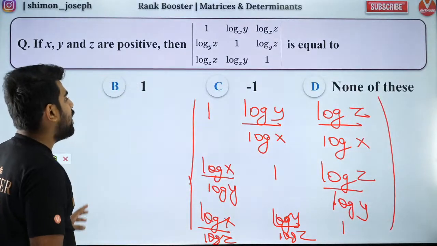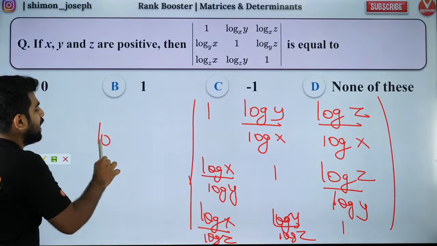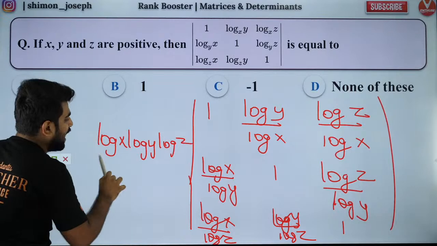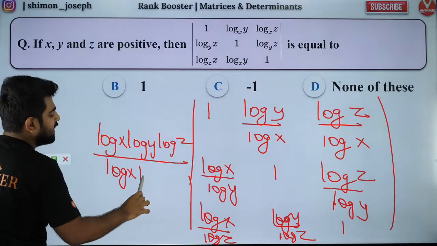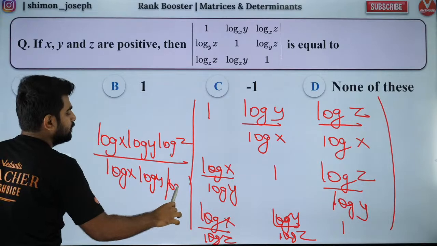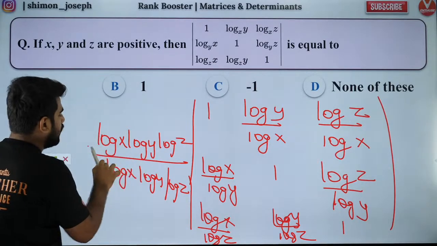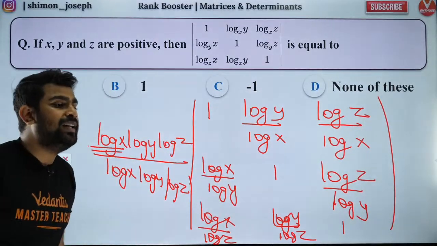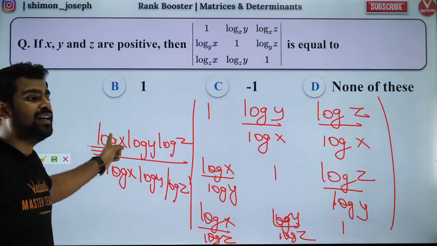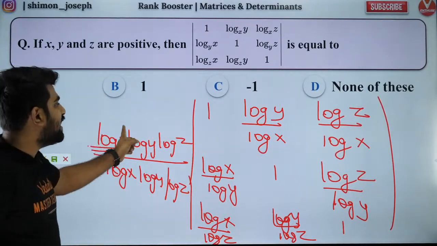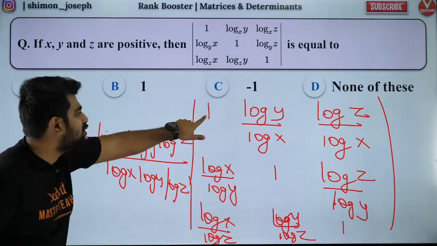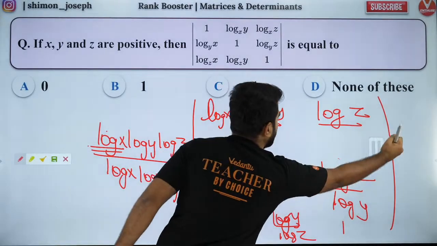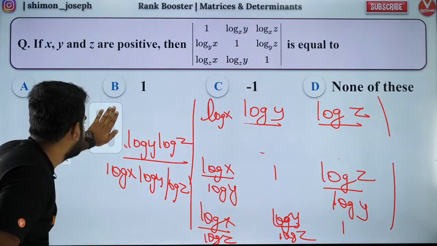Now what I'm going to do, I'm going to multiply and divide by log x, log y, log z. So whatever I'm multiplying, log x I will take to the first row. Please listen carefully. Log x I'm going to divide, I'm going to take it into the first row. So if I take log x into the first row, 1 into log x will become log x. This log x will get cancelled. So log x I have taken inside.